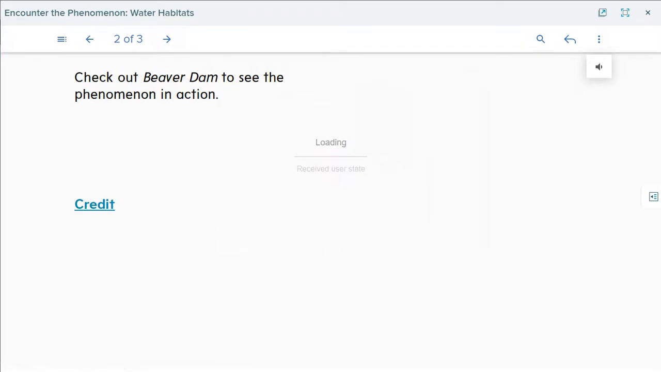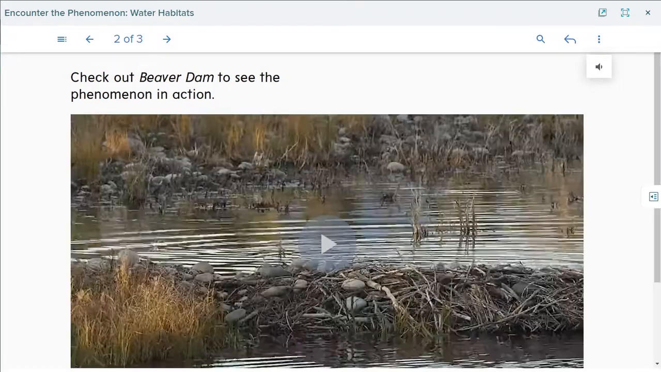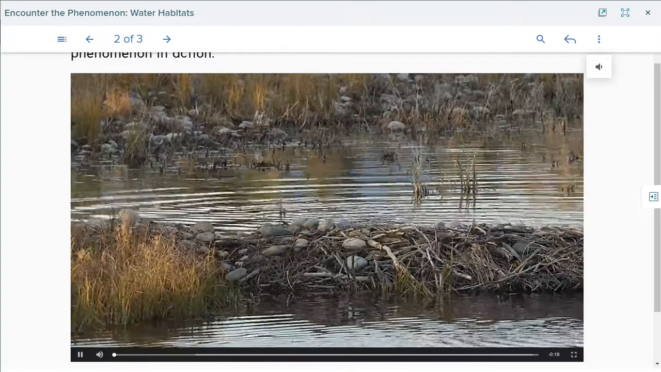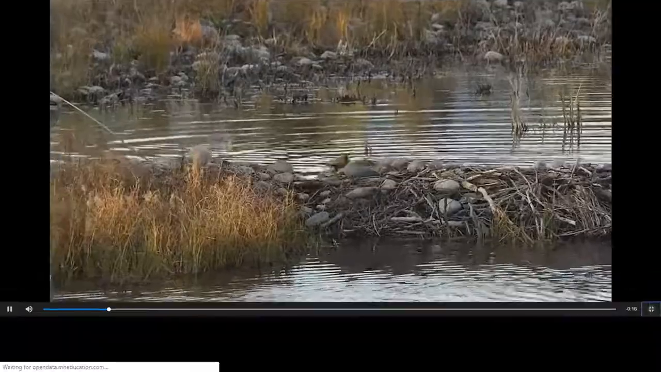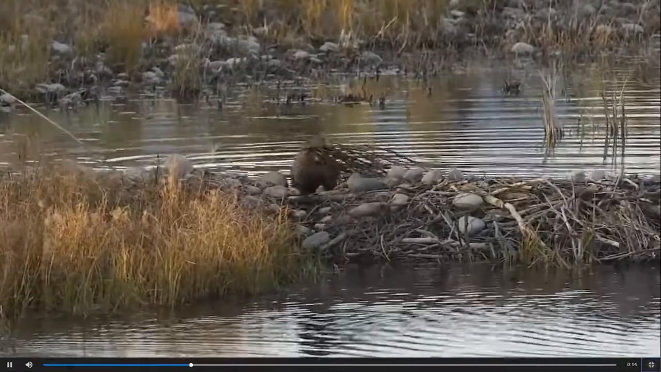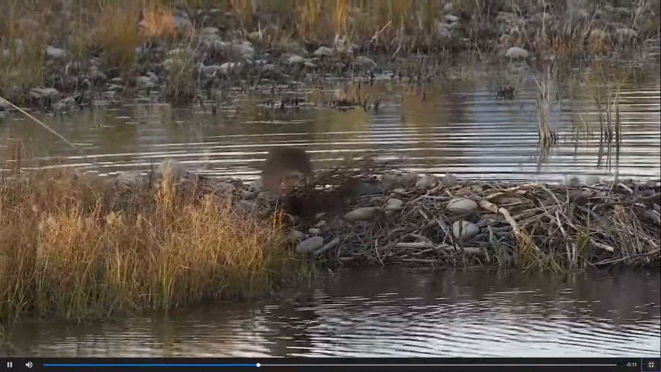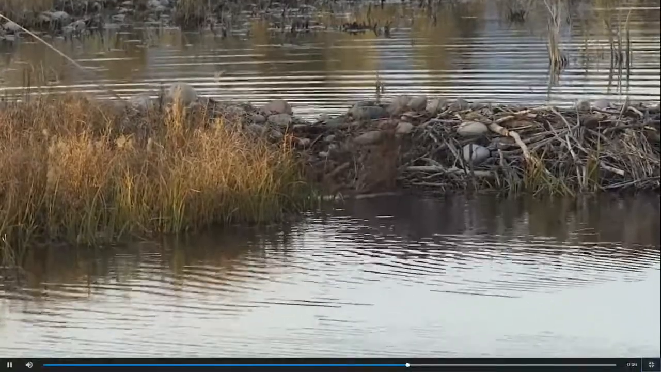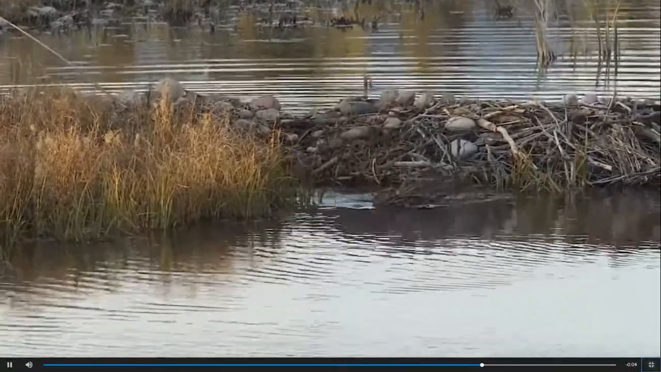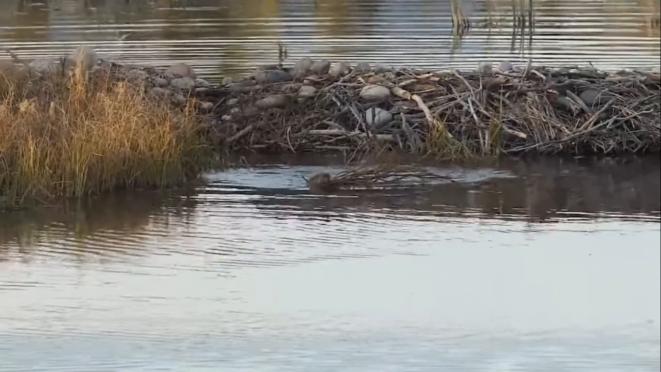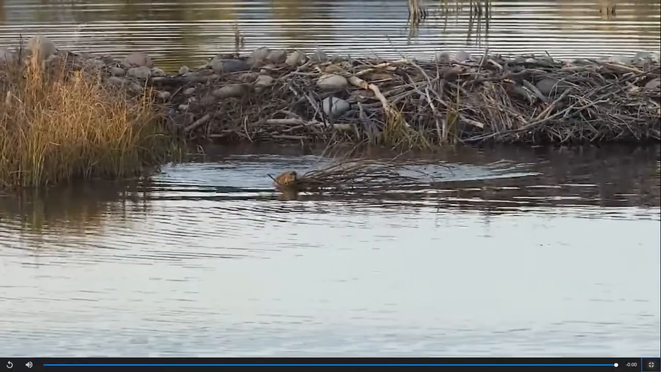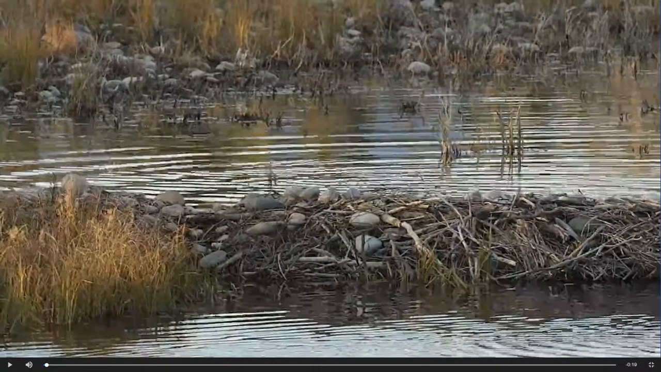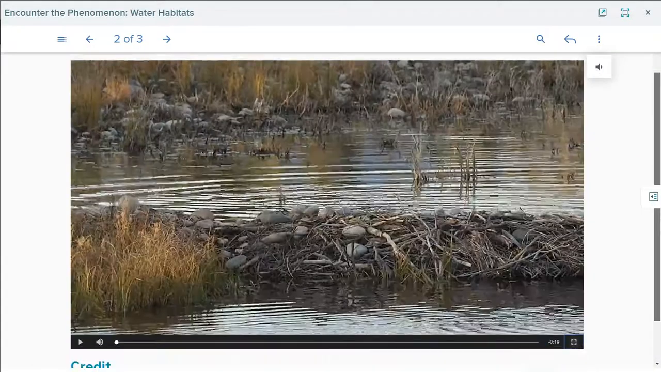Check out a Beaver Dam to see the phenomenon in action. So we're going to see a video of a place. It is near a dam. Let's see living things in this place. Can you see this? Yes. And what other living things can we notice here? A lot of plants near the water. What else? Can you see any other animal? I think it is the only animal here. Okay.